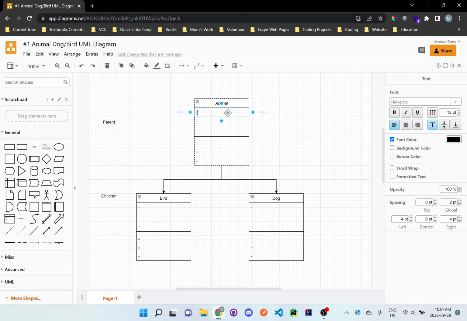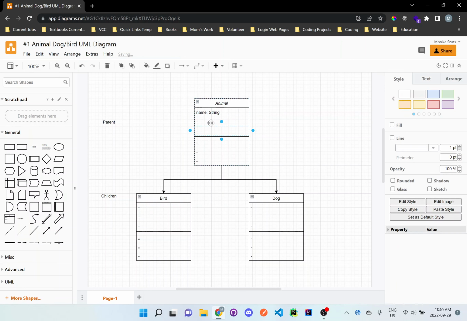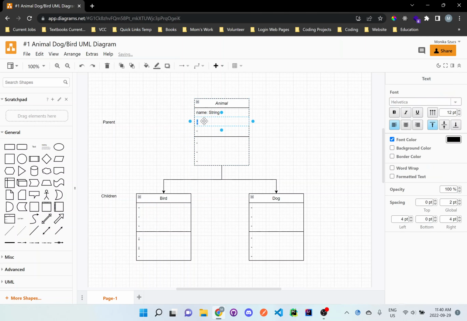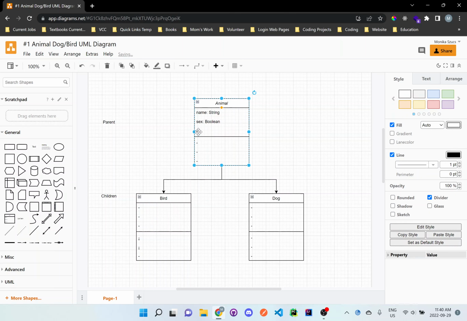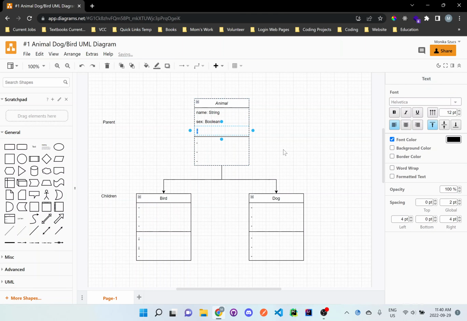So if we do animal here, maybe we have a pet bird and a pet dog, so we could give it a name, string, and if we want to do the sex, whether it's male or female, it doesn't really matter. This isn't about gender studies, it's more about how you represent it. If you want it to be a string, you could do that as well. It's all about how you put together your information, and this is more based on projects in the future that you may have, or how you organize information. So there is age as well.